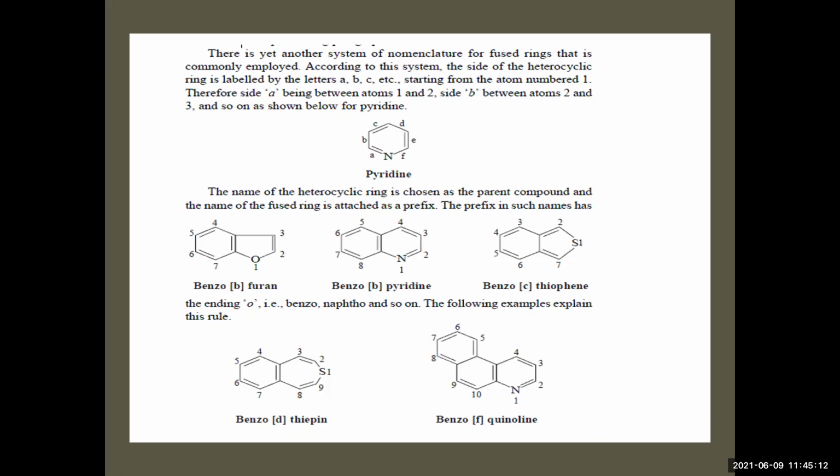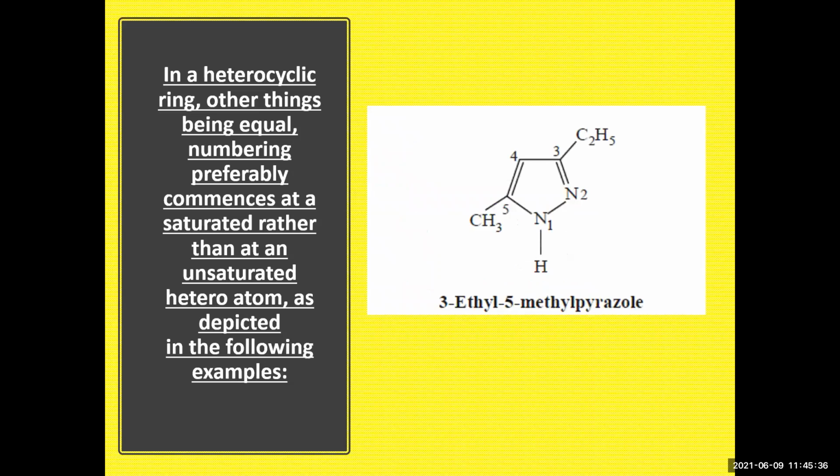Benzo[b]pyridine in the case of phenoline, benzo[c]thiophene in the case of sulfur. Also benzo, and the diazepine is a 7-membered ring, and the point of attachment is between 4 and 5. That's why it is known as benzodiazepine. So these are some of the examples of fused compounds.